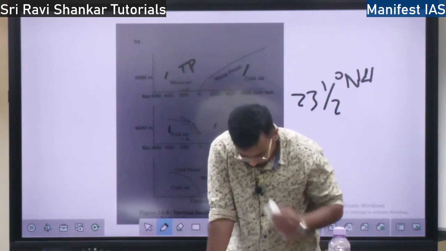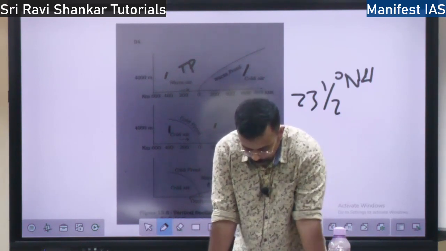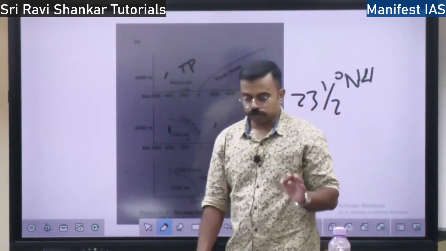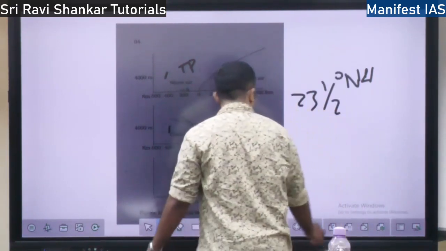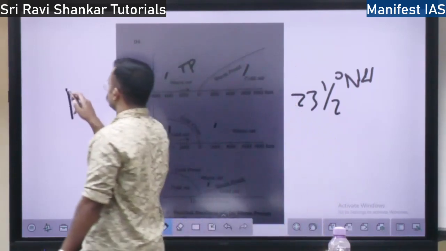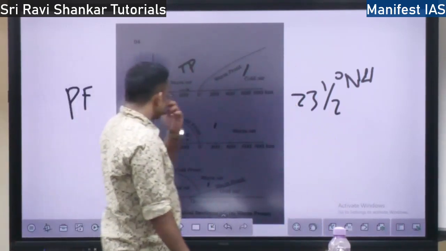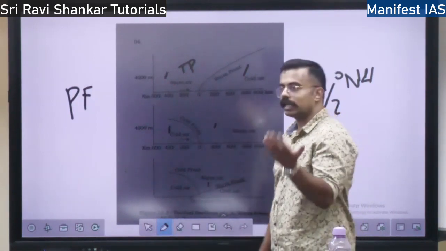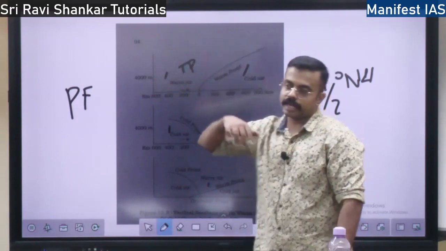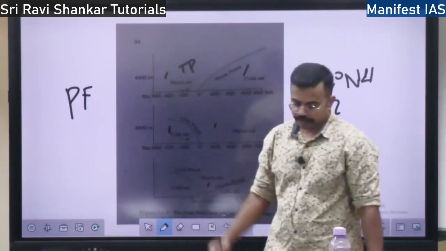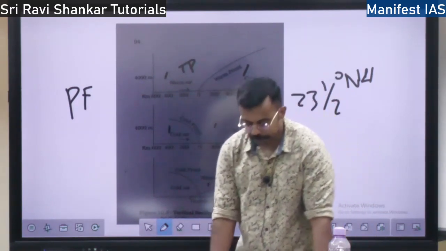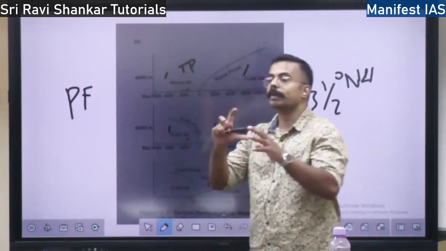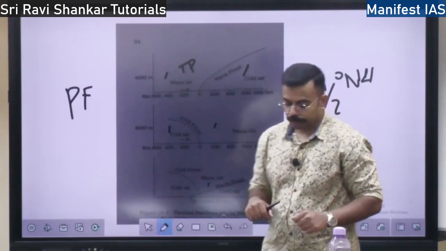So, how does the extratropical cyclone form? I told you it is because of the front passage. First, what will happen? There will be a polar front, where cold air moves towards the warm air. That is a polar front. Initially it will be stationary. It will be a stationary front. There won't be any movement initially. What happens later?